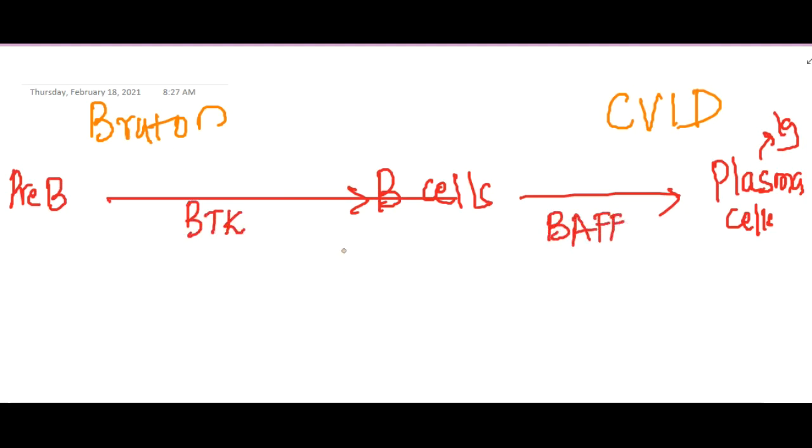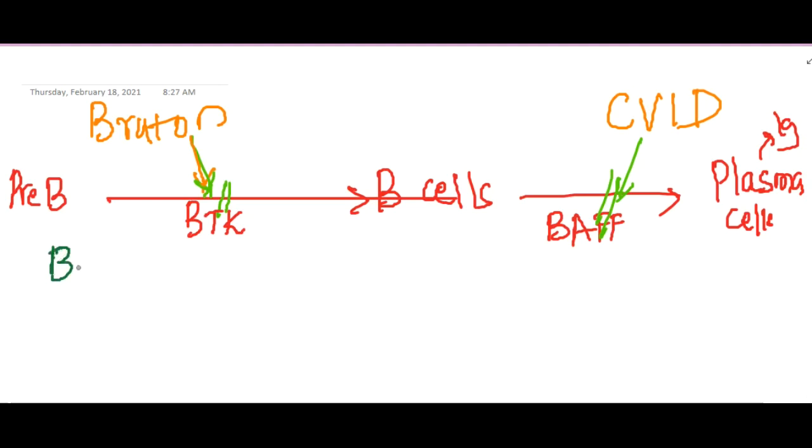Now, if there is a defect in conversion of pre-B cells to B cells, this is Bruton's agammaglobulinemia. And if there is a defect in conversion of B cells to plasma cells because of a defect in BAFF, it results in common variable immunodeficiency.